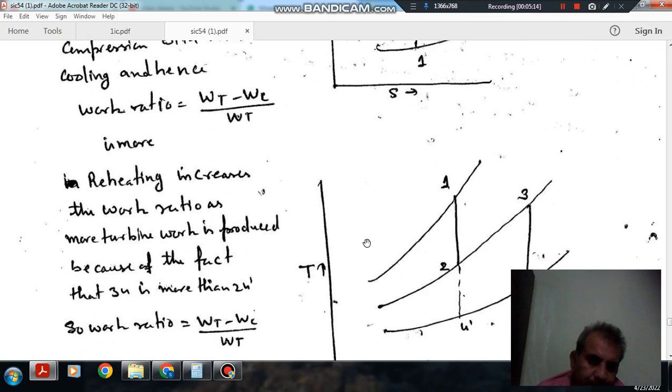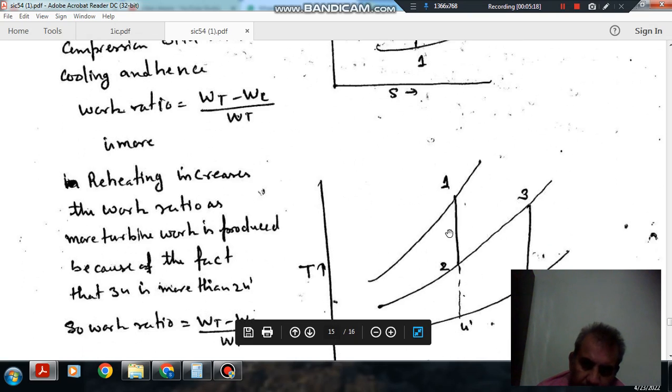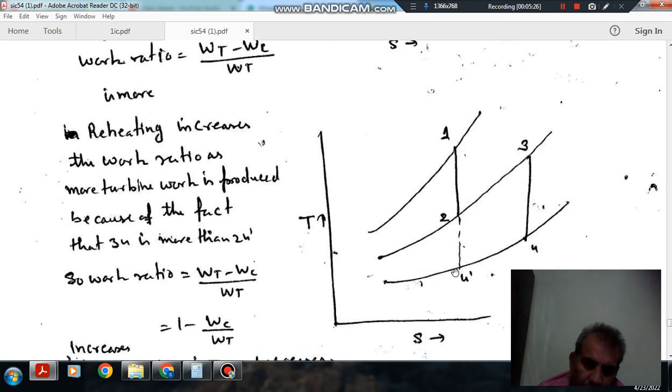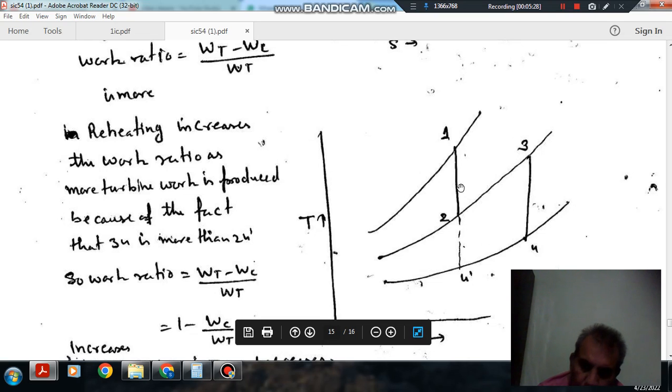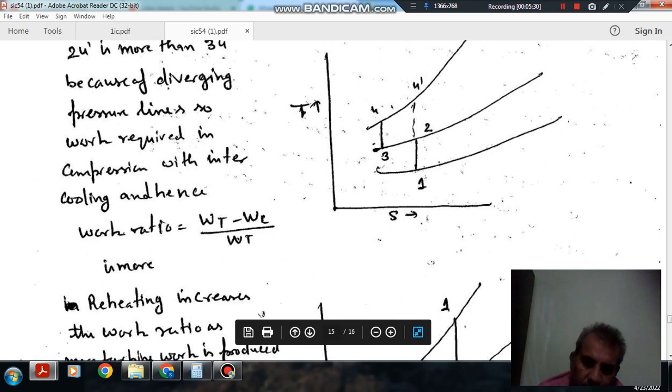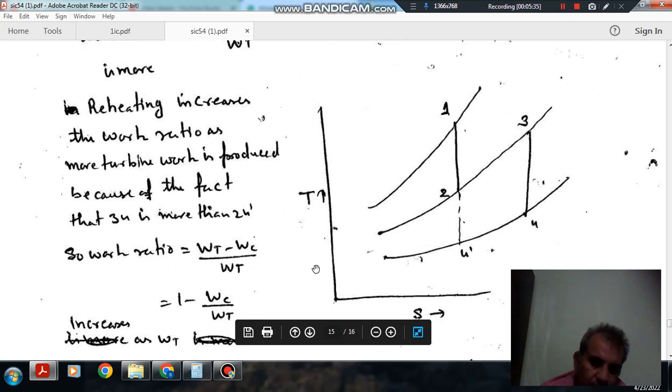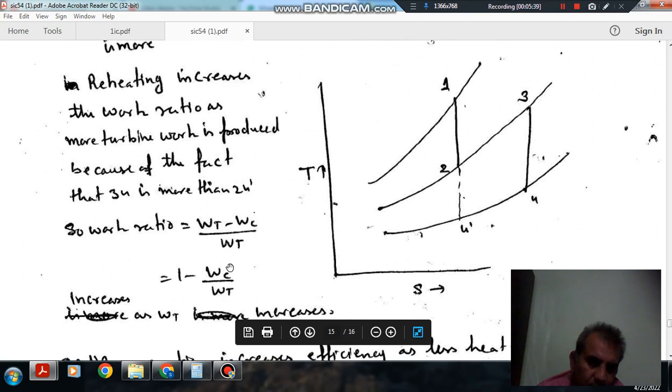Okay, and reheating, if we reheat, then it increases the turbine work. Okay, so as 2 4 dash to 3 4 is more than 2 4 dash, because of the diverging nature of pressure line, the turbine work will be more. So that will be WT minus WC by WT. So work ratio is 1 minus WC by WT.